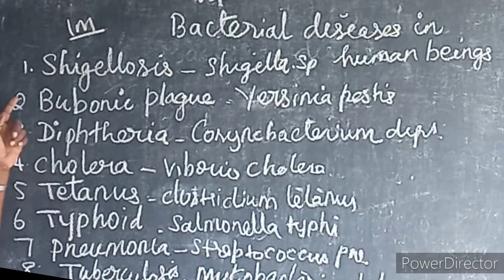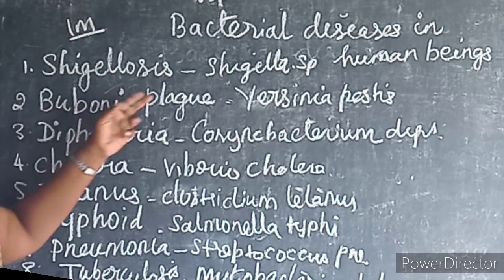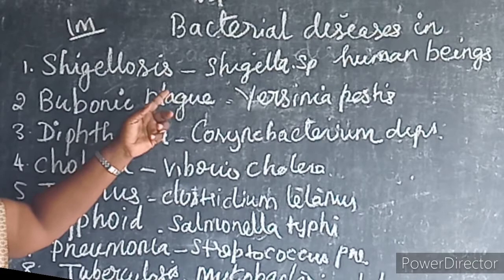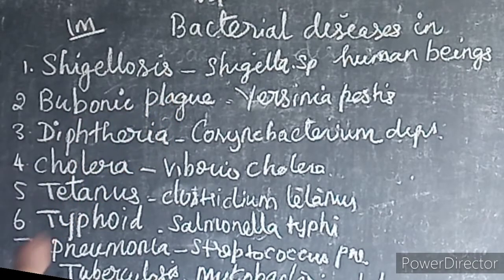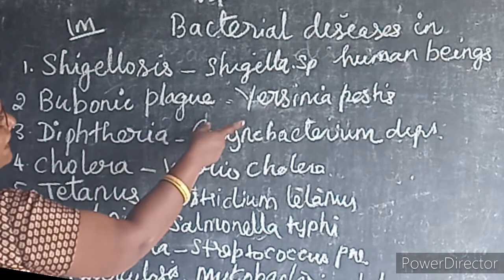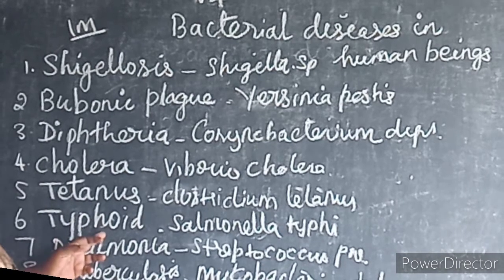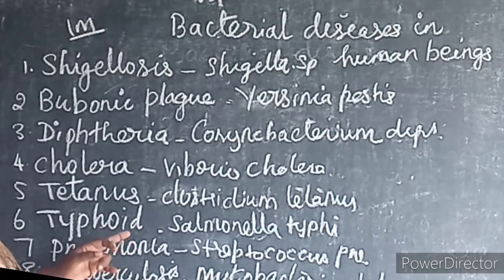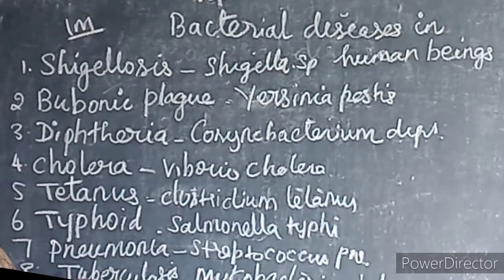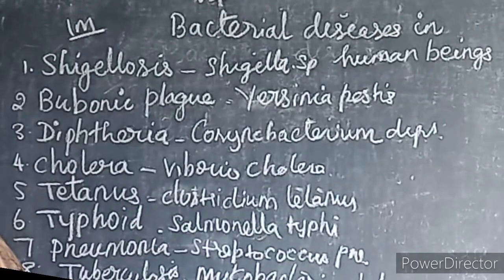So what is the first one? Shigellosis. What is the infective agent? The causative agent is a Shigella species. Bubonic plague is caused by Yersinia pestis, diphtheria by Corynebacterium diphtheriae, cholera by Vibrio cholerae, tetanus by Clostridium tetani, typhoid by Salmonella typhi, pneumonia by Streptococcus pneumoniae, then tuberculosis by Mycobacterium tuberculosis.